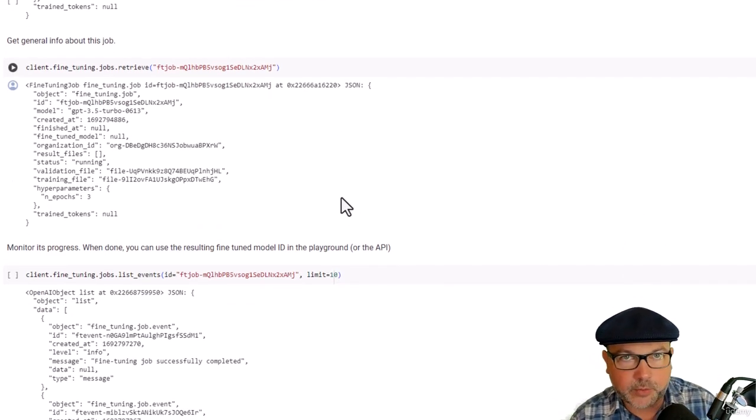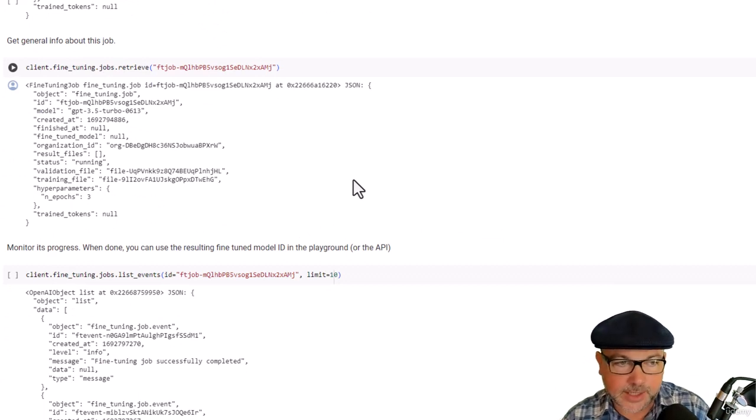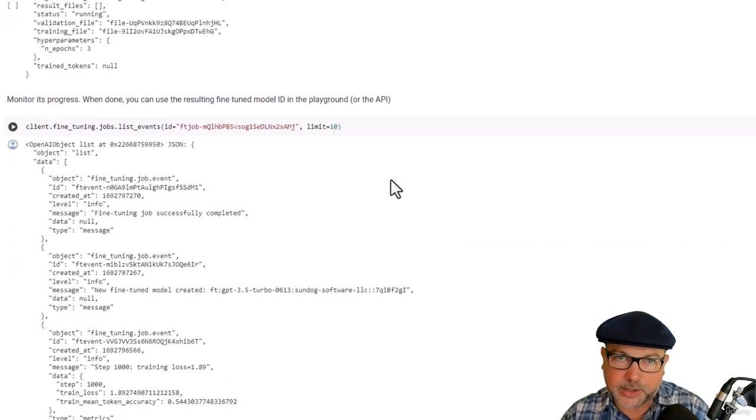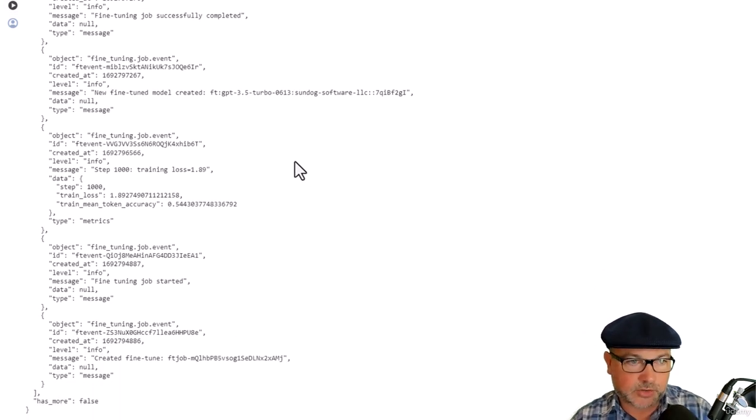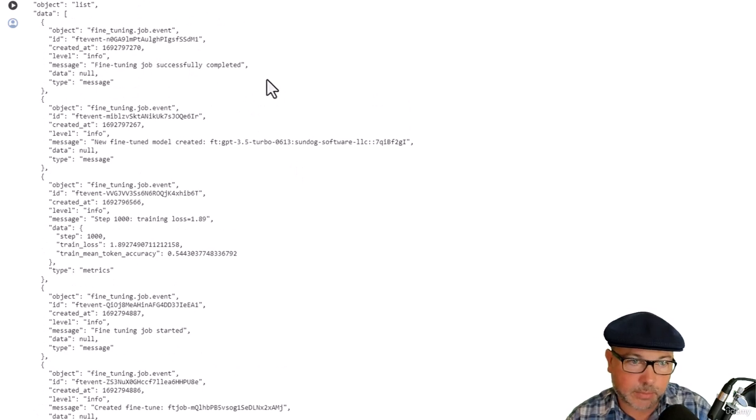And if you want to keep track of what it's doing, you might remember from the older legacy fine-tuning API, it would periodically give you some textual updates. The way to get that through the API here is by saying list_events with a list of any events that you want to get status on and a limit as to how many of the most recent events you want to see for those particular jobs. So again, I'm passing in the ID of that fine-tuning job I just created. And by the time it was done, the last message I got was that the fine-tuning job successfully completed, hooray.